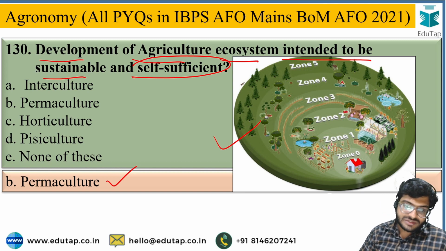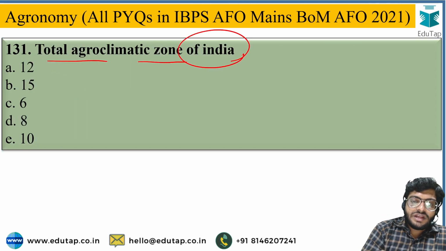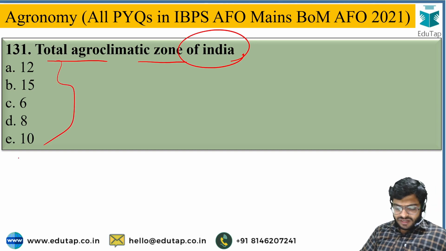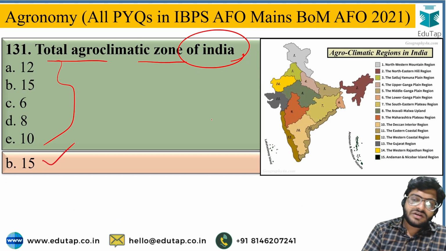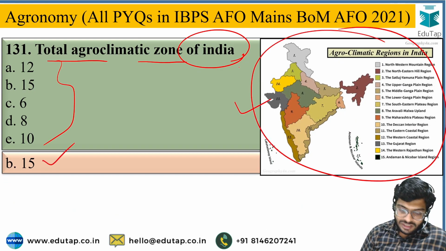Okay, next, total agroclimatic zones of India, and the options are 12, 15, 6, 8 and 10, and the correct answer for the question is 15. There are a total of 15 agroclimatic zones in India.